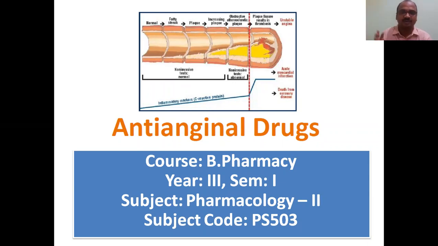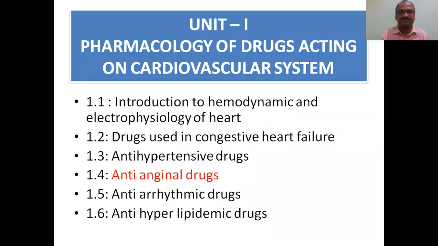In general language, Anji means five. Within five seconds you have to start a treatment or give a tablet immediately, otherwise the patient will die. Now we will see in depth what an anti-anginal drug is.